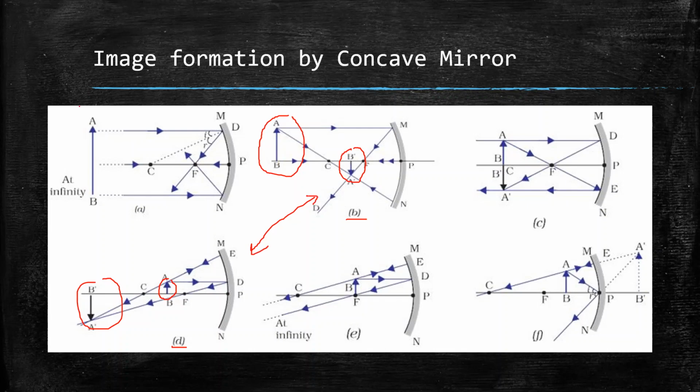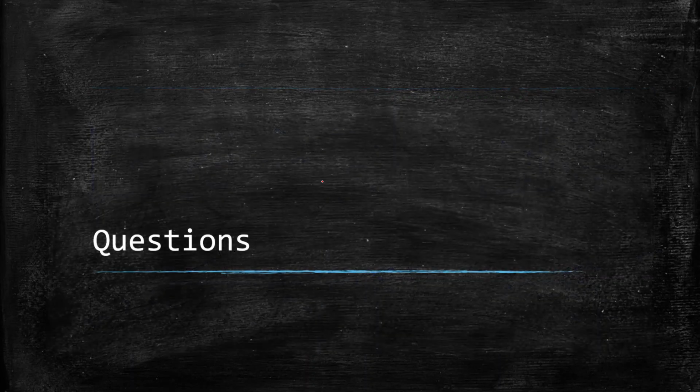And if you just take the mirror images of these two with respect to a mirror like this, then you will see that these two cases are exactly identical with the object and image positions swapped and the direction of the light reversed. This is a very important principle that applies to all kinds of optical setup, and believe me, this will help you a lot to solve a lot of questions. Now let us come into a few questions and then we'll conclude our lesson.